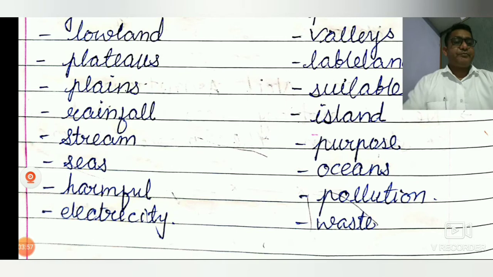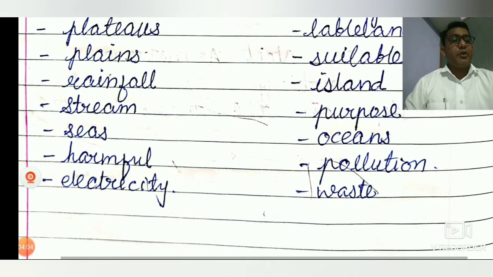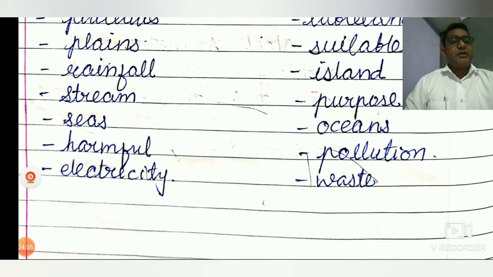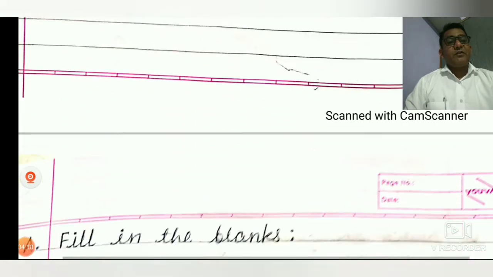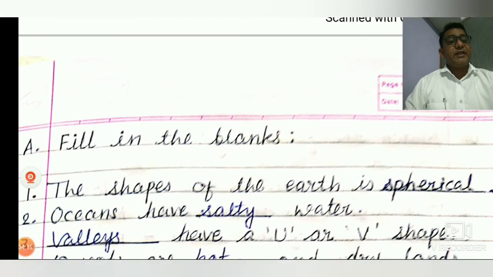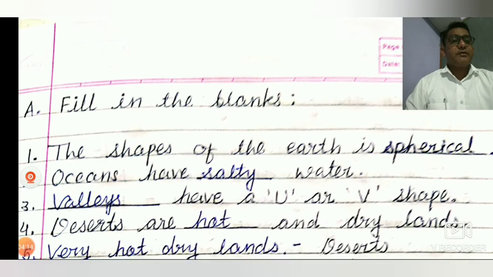Oceans. Pollution. Waste. Now friends, you see here the fill in the blanks. The shape of the earth is dash. What is the shape of the earth? So, spherical.